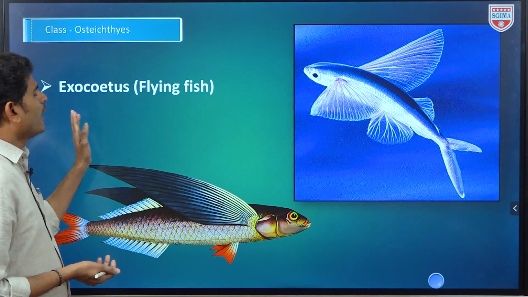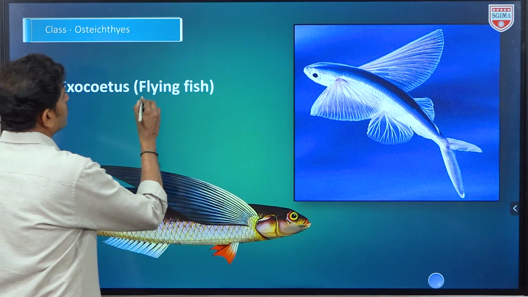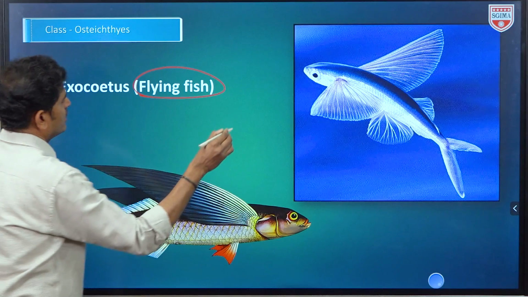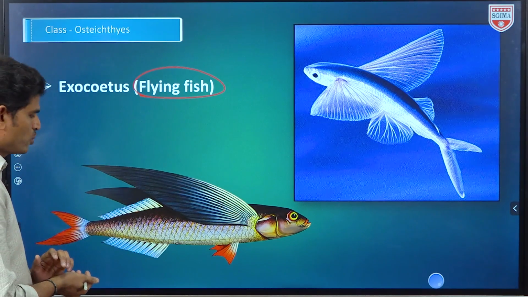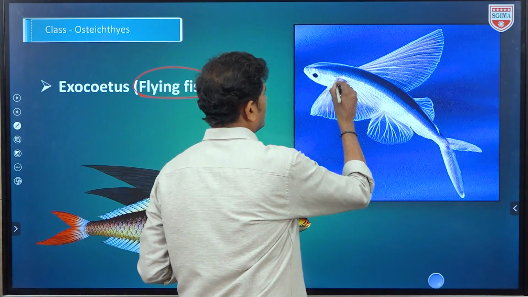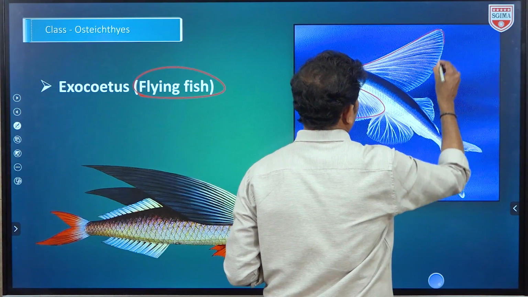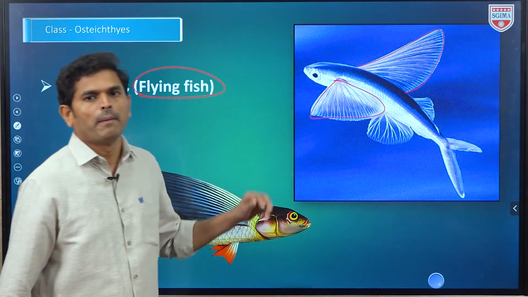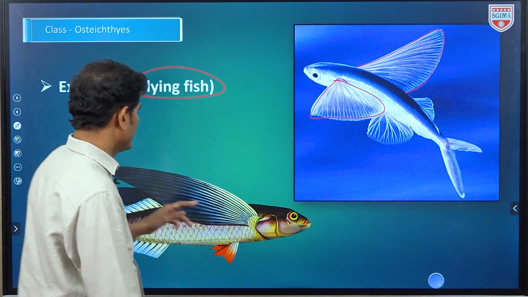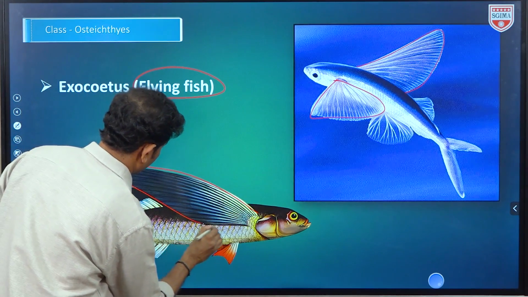Yes, another example is Osteichthyes. इसको generally बोलते flying fish. Okay, so why it is known as a flying fish? बोले तो हम generally fins देखते, ये जो है ना, so these are highly expanded wings like pectoral fins. ये देखो इतना बड़ा है, आपको अंडरस्टैंड होने के लिए ये डायग्राम ले लिया.